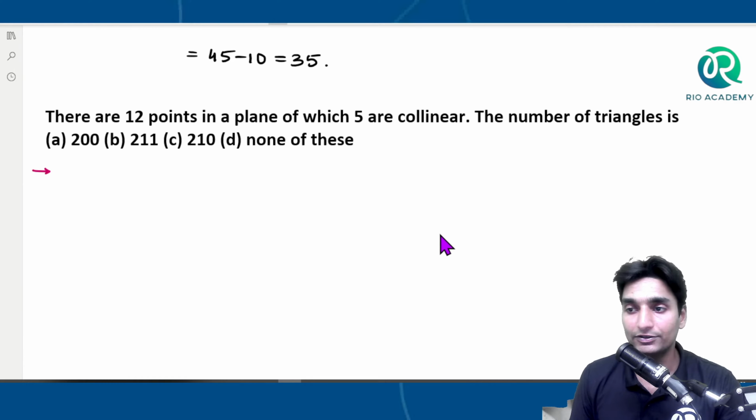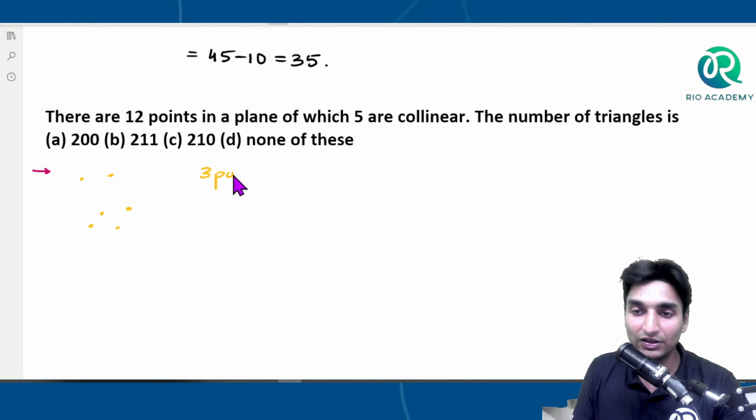Now initially, guys, suppose there are 12 points in a jumbled up, random way. In order to form a triangle, basically we need what? Basically we need 3 points in order to draw a triangle, right?